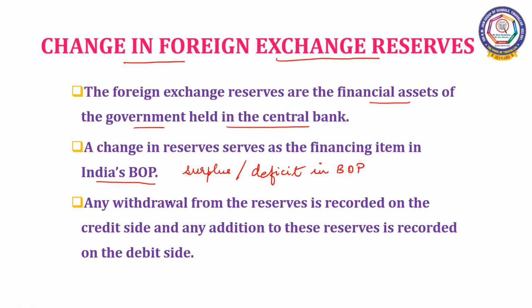Let us see when it withdraws and when there is an addition. Any withdrawal from the reserves is recorded on the credit side, and any addition to these reserves is recorded on the debit side. So any withdrawal from the reserves adds to the credit side of the BOP, and any addition to these reserves is recorded on the debit side.